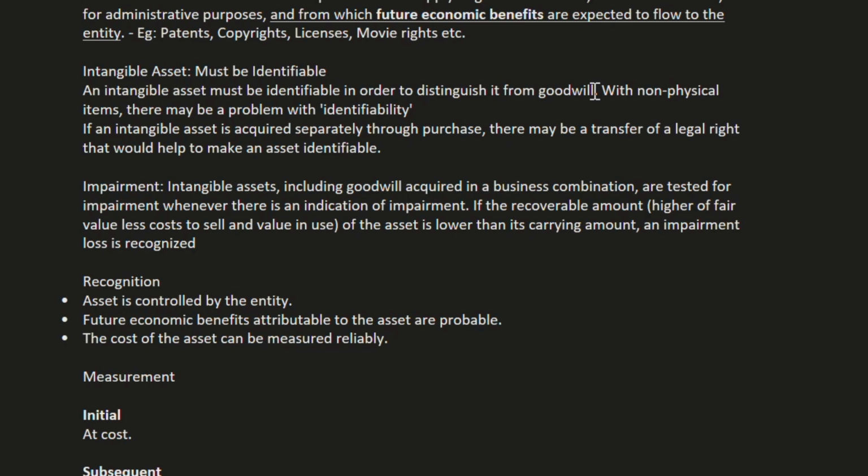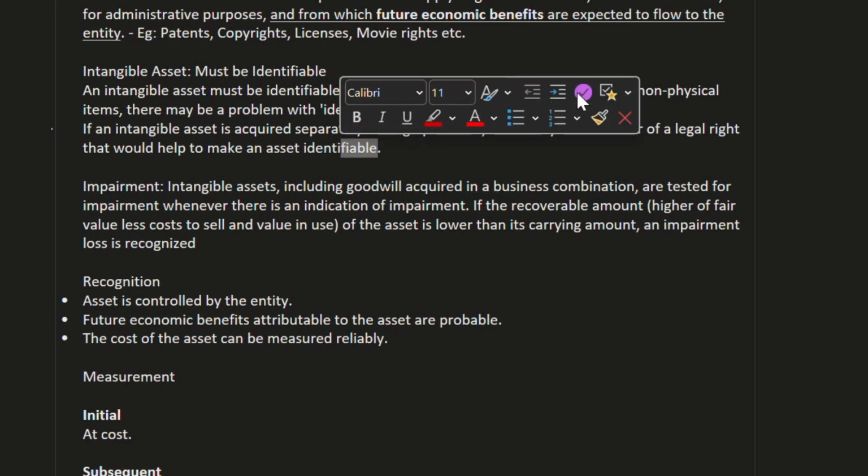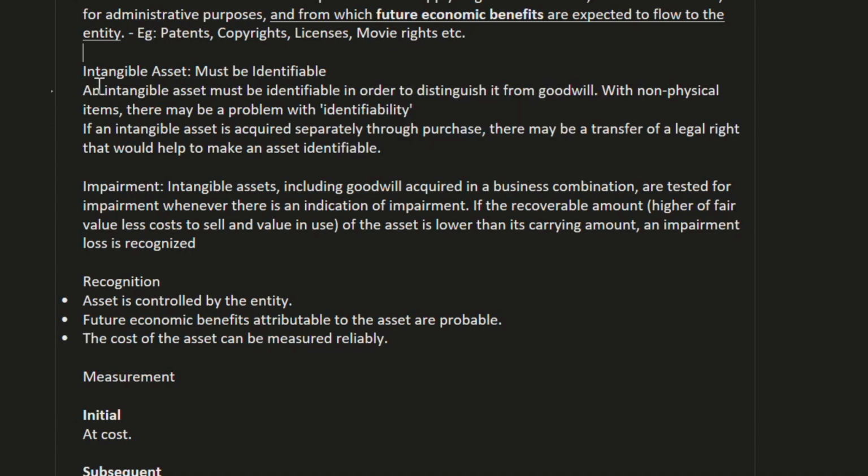Okay. So here it is saying that if an intangible asset is acquired separately through purchase, there may be a transfer or legal right that would help to make the asset identifiable. And the point is, an intangible asset must be identifiable in order to distinguish it from goodwill. With non-physical items, there may be a problem with identifiability, how we can identify it. So that is the thing.